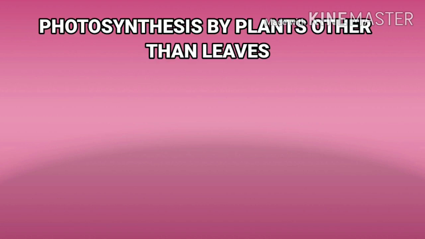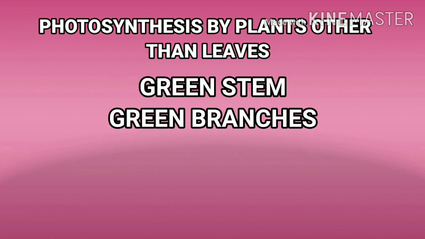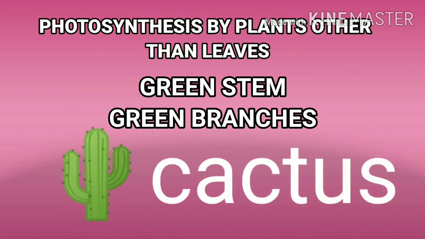So now let us understand another thing, that photosynthesis can take place in parts of plants other than leaves. That means plants can also prepare food other than in leaves, like in green stems and green branches. For example, the cactus plant, which is found in desert areas.